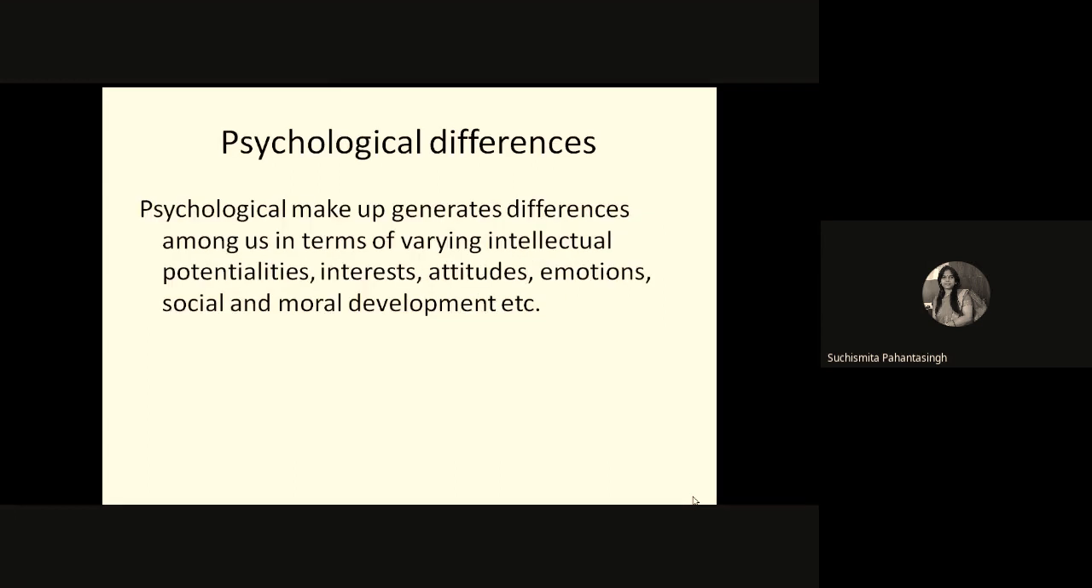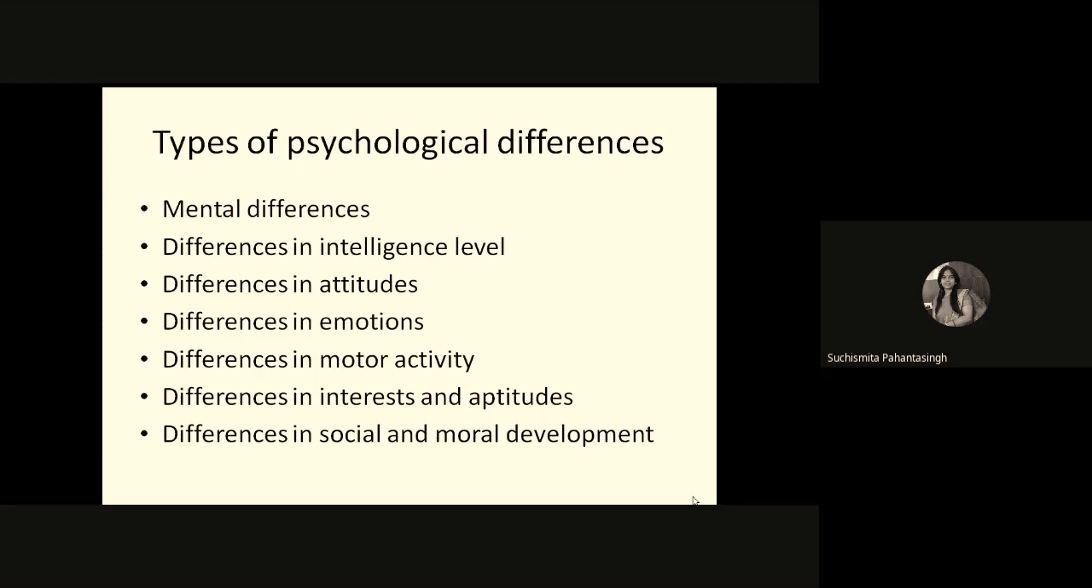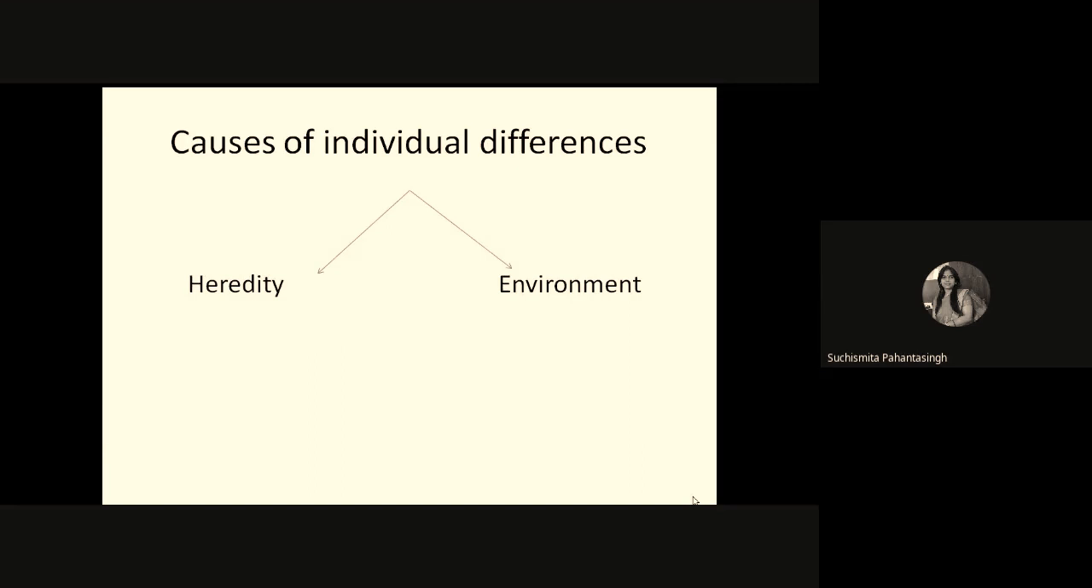Psychologically, like your IQ, interest, attitude, habits, emotion, social and moral development. So through this also we are different from each other. There are different types of psychological differences, which we discussed last class. Mental differences, differences in IQ level, then differences in attitude, emotion, motor activity, interest and aptitude, social and moral development.